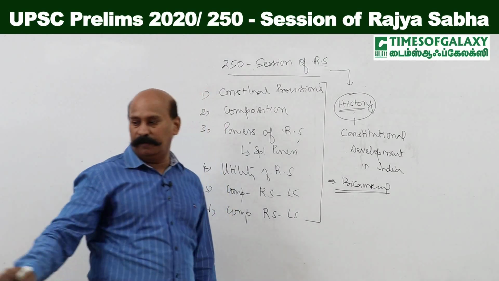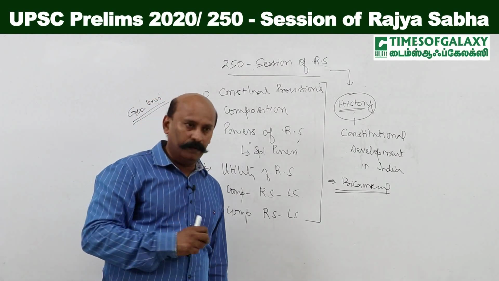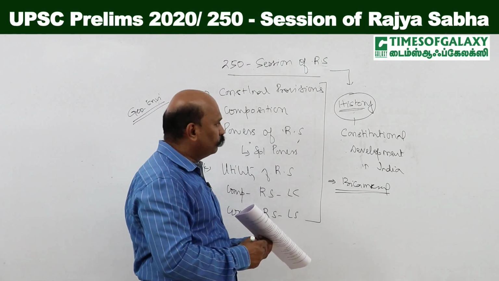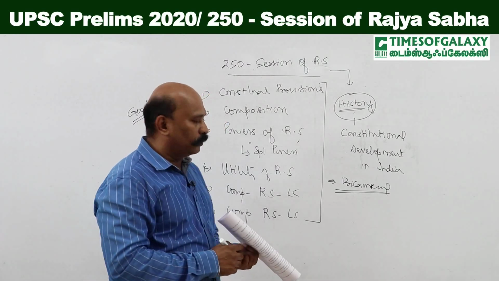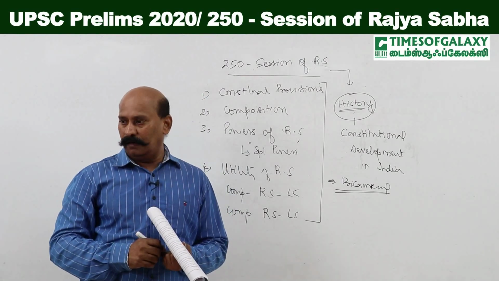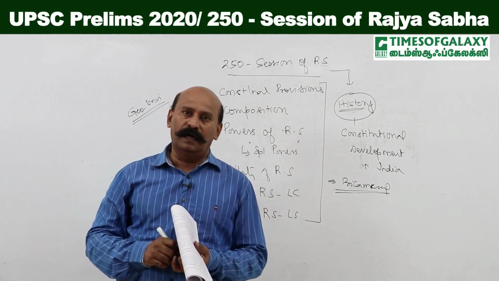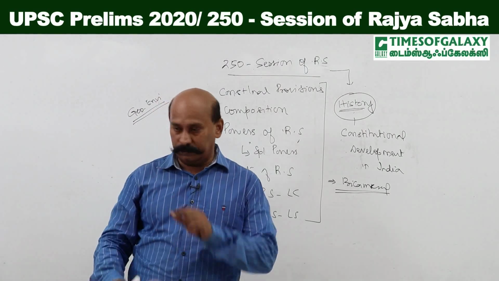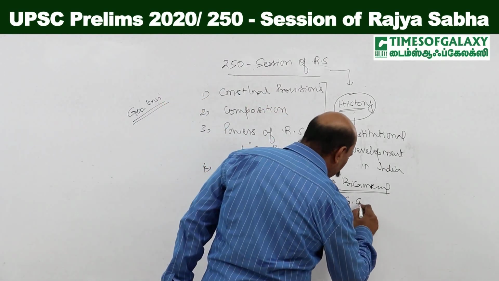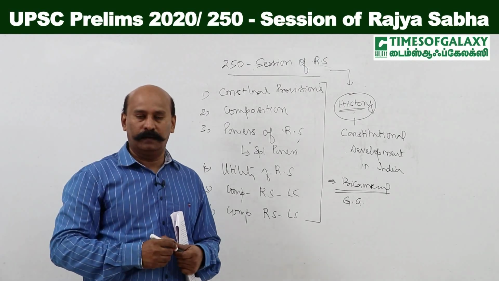We may not realize that this can be asked in history. Actually speaking, the Montagu-Chelmsford reforms recommended the provision of a Council of States, and the second chamber, namely the Council of States, was provided for in the Government of India Act 1919, and it came into existence in 1921. And remember, at that time, it was the Governor General of India who was the ex officio President of the Council of State.